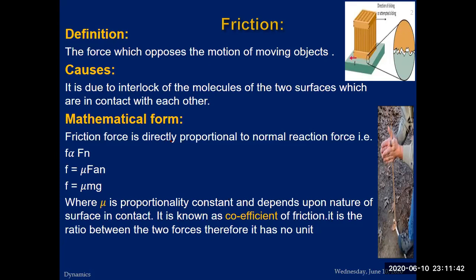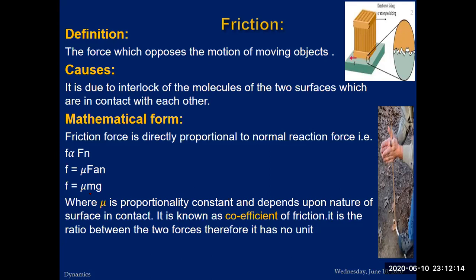In mathematical form, the frictional force is directly proportional to the normal reaction force, that is F directly proportional to Fn, and this F is equal to mu Fn, and mu is basically the coefficient of friction between the two surfaces. It has different values when you are dragging wood over wood or wood over stone, or you are dragging steel over wood. These constants have different values and these have different ratios.